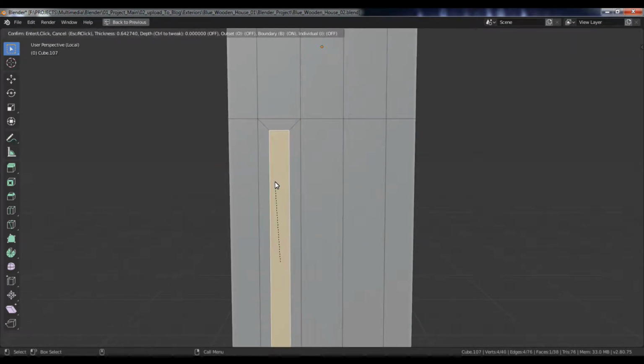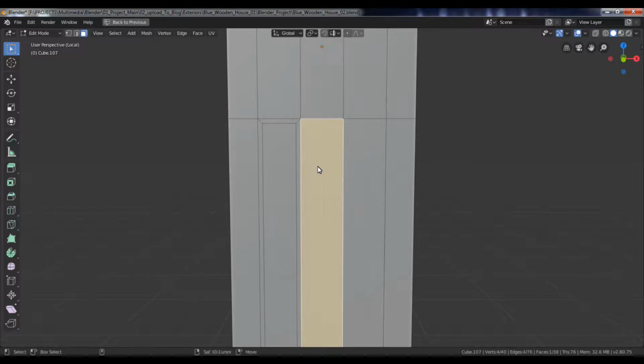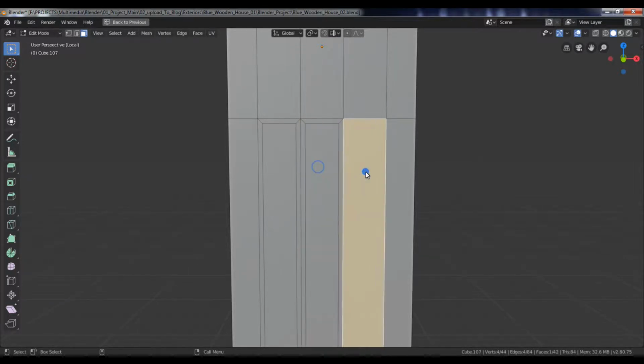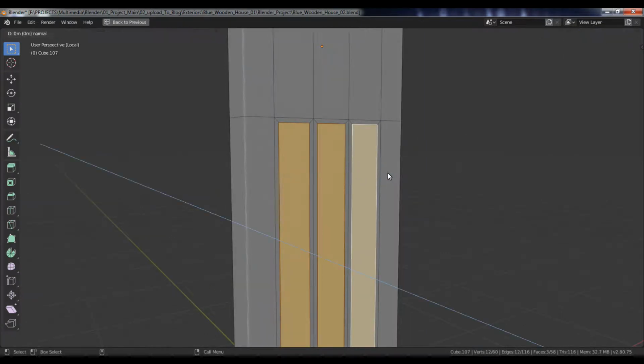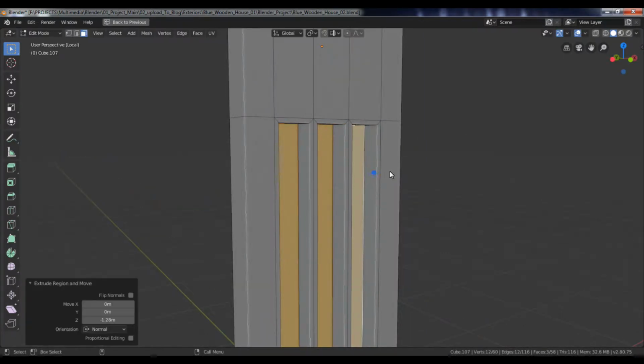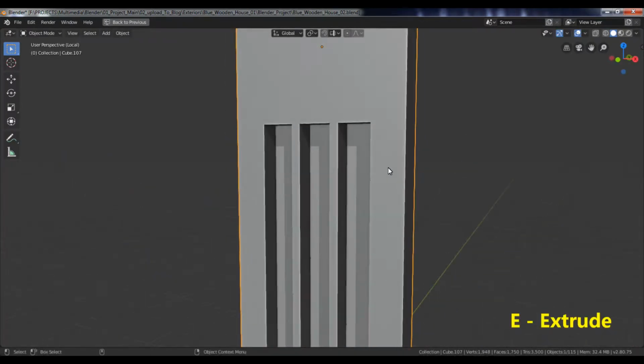Select this face, and inset faces by right-click on the mouse. Repeat it for the other 2 faces by pressing Shift+R. Now, select these 3 faces, and extrude it inside along the Y-axis.